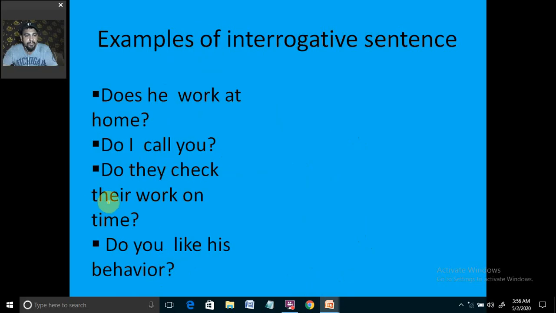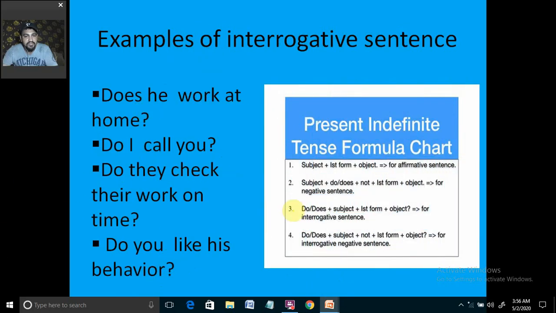Now moving further, you're going to see examples for the interrogative sentence. You see here, first you have to see the structure. Does, subject, verb's first form, object. There is no negation sign here. Why? We are writing interrogative statement. We are asking a question in affirmation, not in the negation. So it is not negative interrogative but only interrogative. So I told you there are two methods we can write the question with. One with the WH word. WH words are many. Why, when, where, how, what. Different WH words are there.